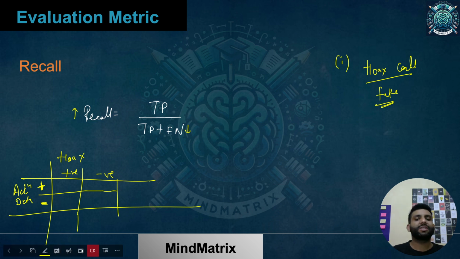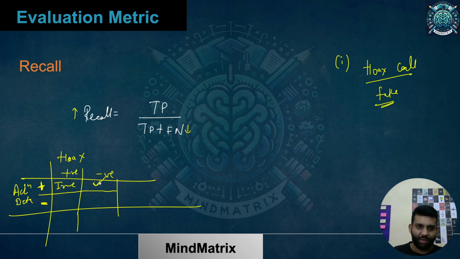So where is the biggest issue? See over here, if it's a hoax call and you have given your account details, there is a big issue. What about the case where it was not a hoax call and you have given the account details? It's good.